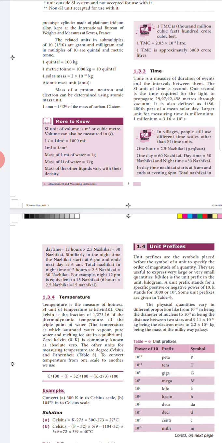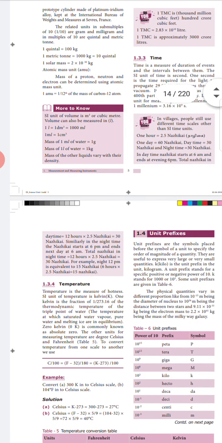They separated 12 hours, a day as 12 hours, from morning 6 a.m. to evening 6 p.m. is the daytime, and from evening 6 p.m. to morning 6 a.m. is the night time. Here each hour they said as 2.5 naligai. Then 12 into 2.5 will give 30 naligai. Totally a day comprises 60 naligai of time.